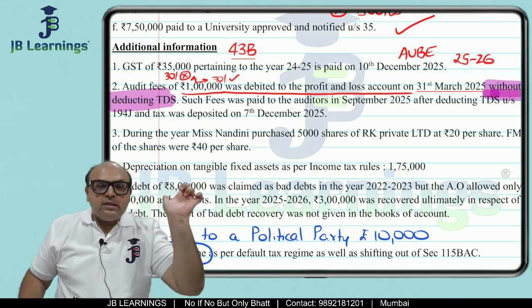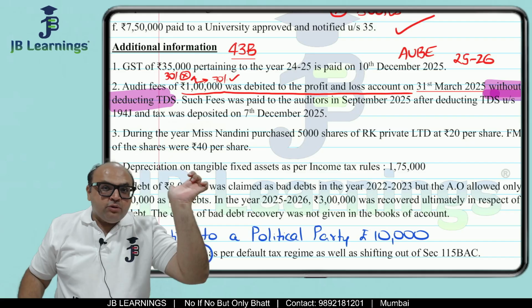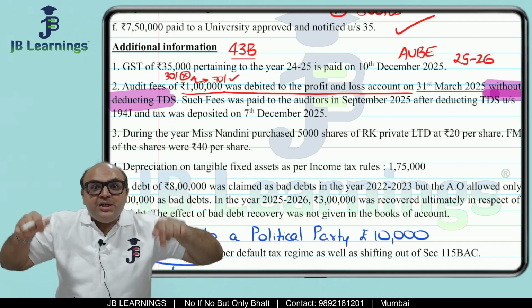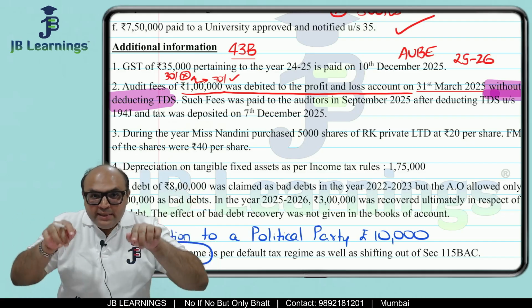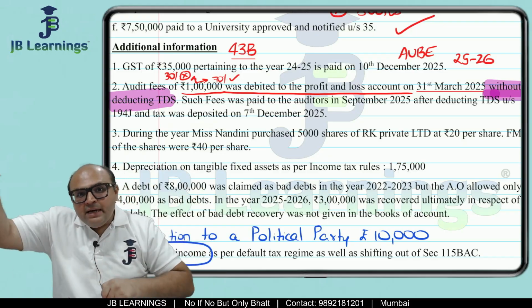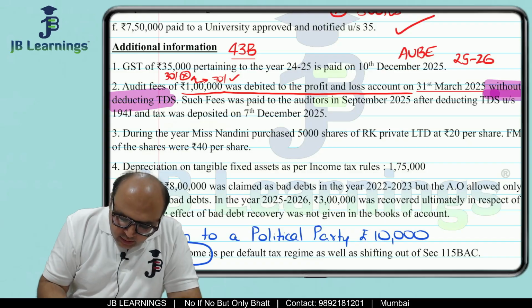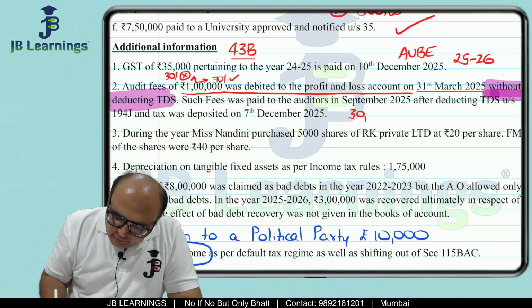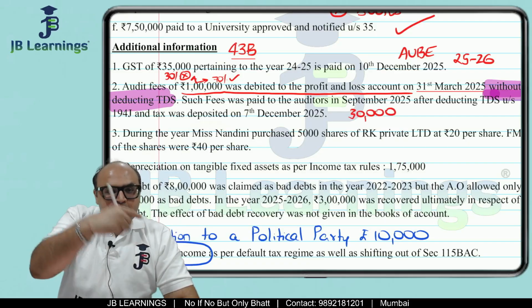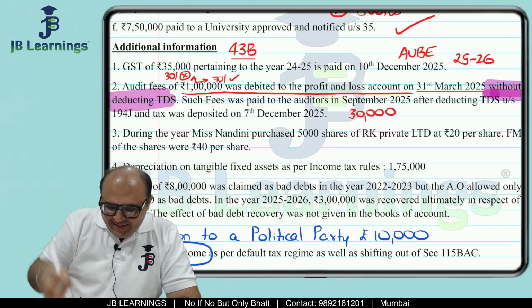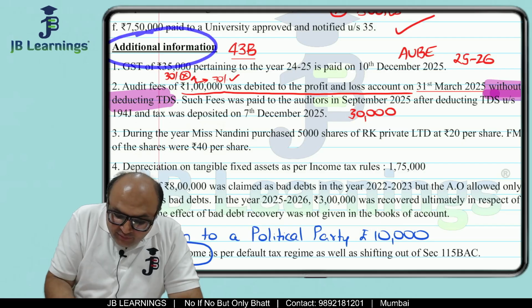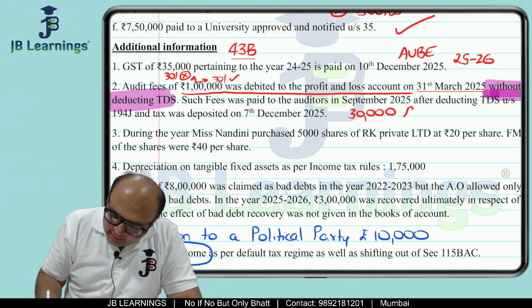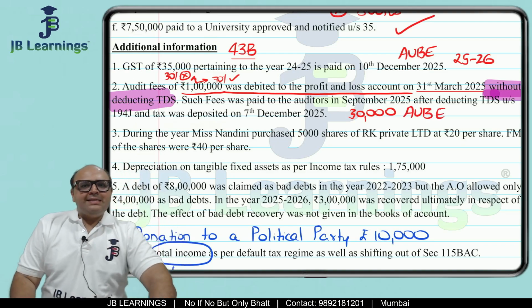Not allowed in the year in which TDS was not deducted, but allowed in the year in which it is paid, or you can say deducted, and the TDS is deposited. So this 30,000 rupees, which was not allowed in the last year, would be allowed in this year, as given in additional information. So in this year, it would be allowed but unrecorded business expense.